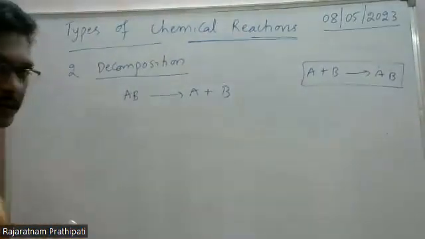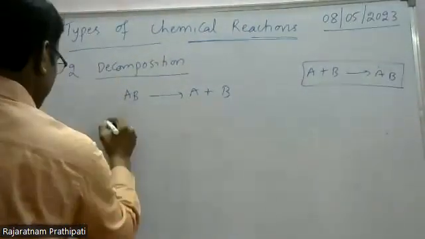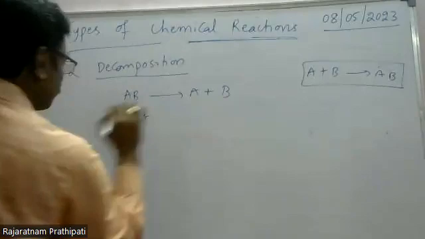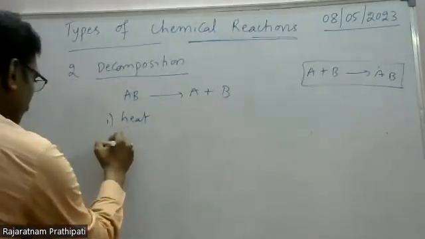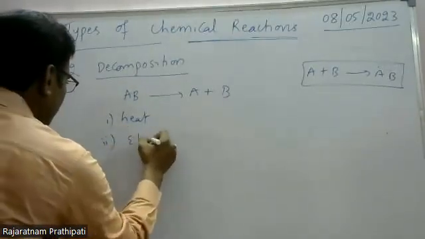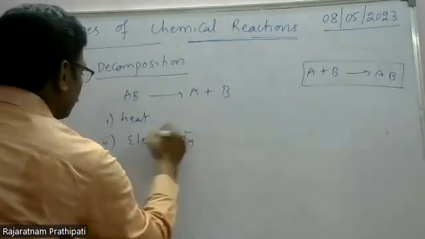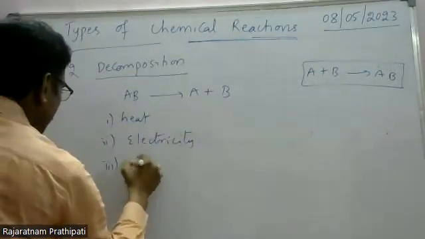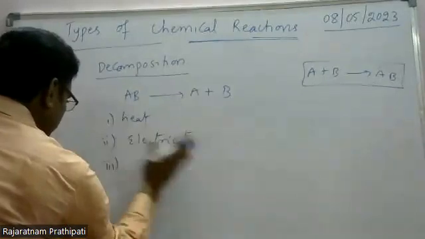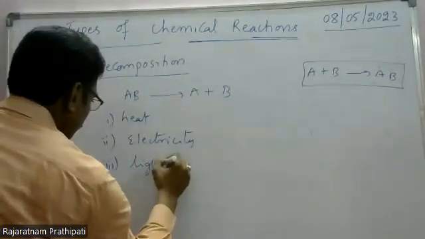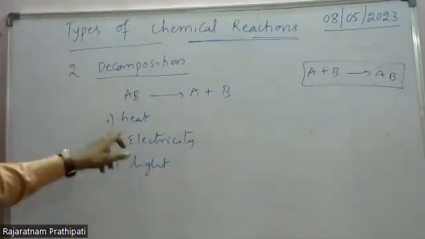Energy is required. That energy may be heat energy, or electricity, or light. That energy may be heat.